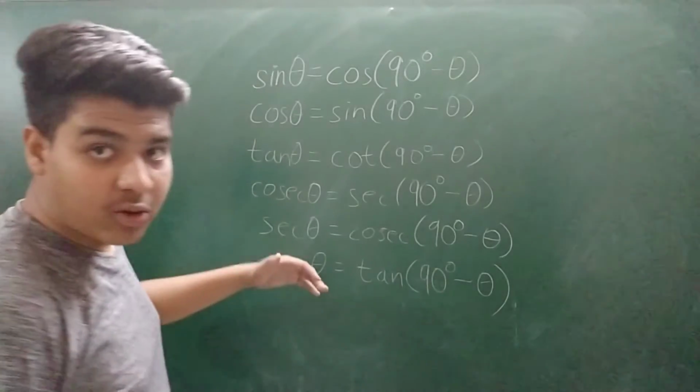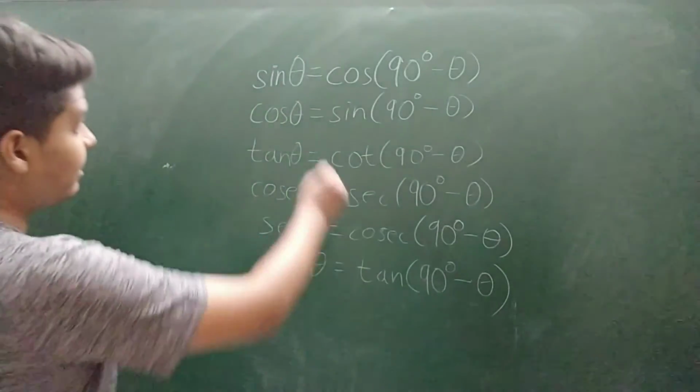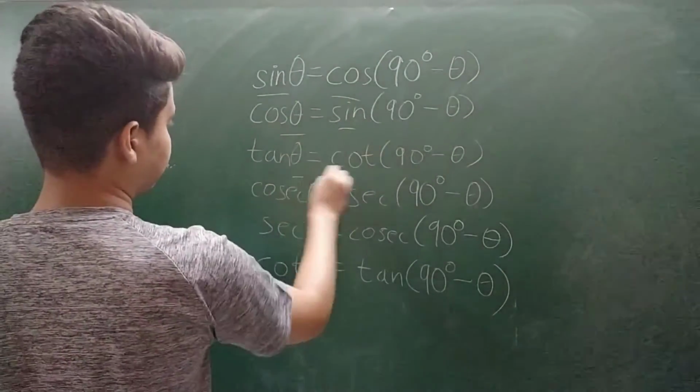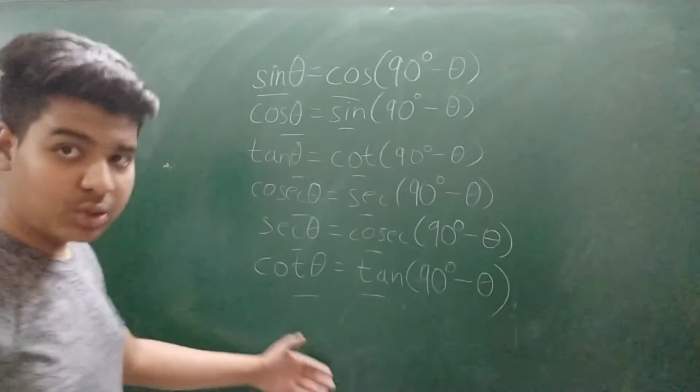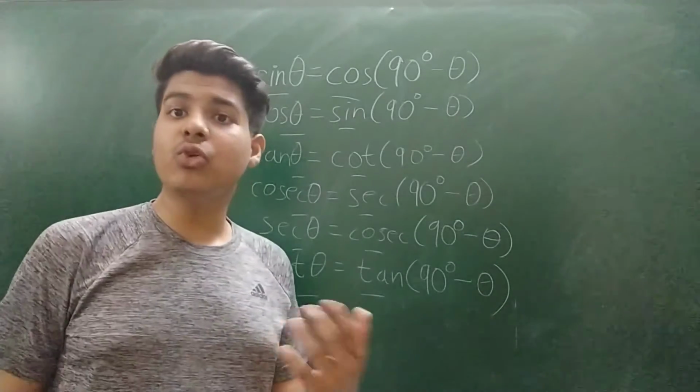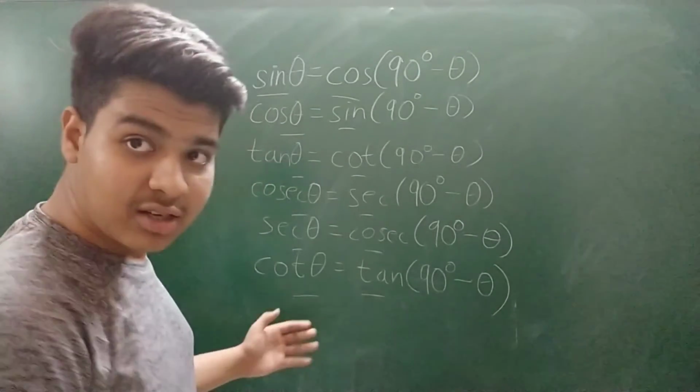These are the basic complements of the angle with the changing trigonometric functions. This relation is very useful in the coming up questions. It will prove useful to you. So please note this down.